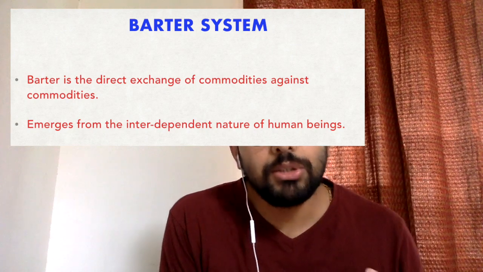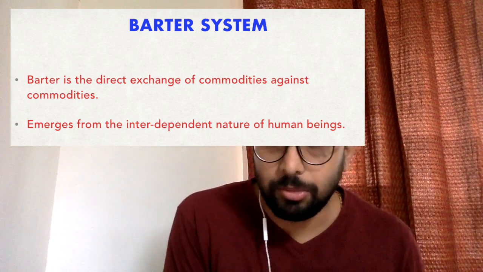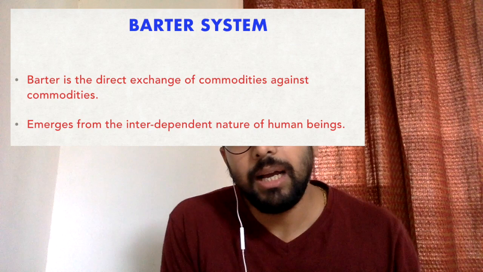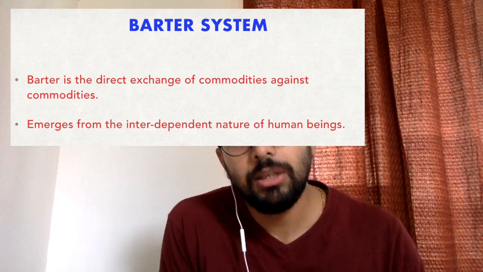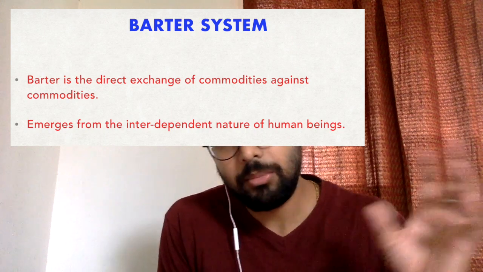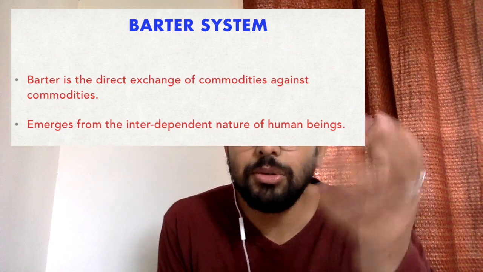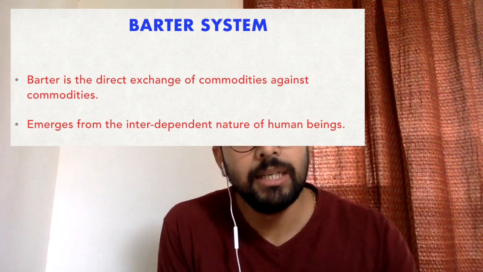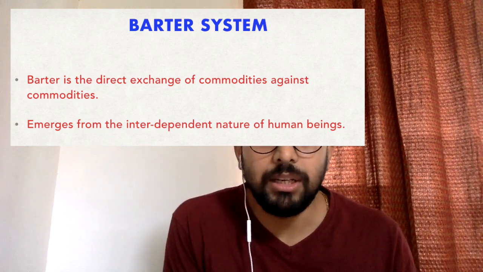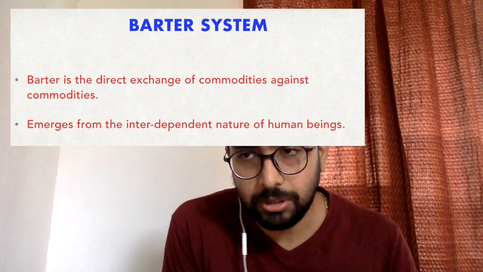So once again, if I put all these things together which I have spoken right now, we see that barter, in very simple words, is a formal exchange of one commodity for another commodity. Okay, I bring some gold, I give it to you, you give me some silver, you give me some rice. I bring some rice, I give it to you, and you give me some vegetables. Similarly, you give me some meat, you give me some milk. So this is the meaning of barter in simple words.